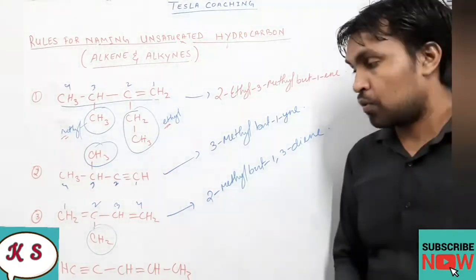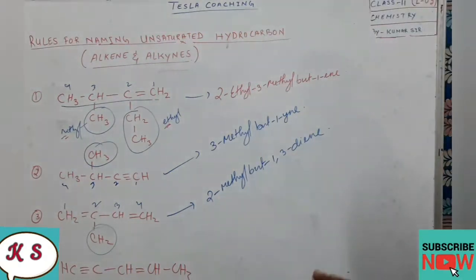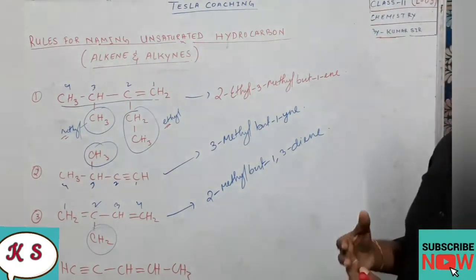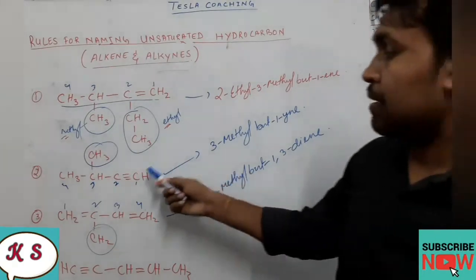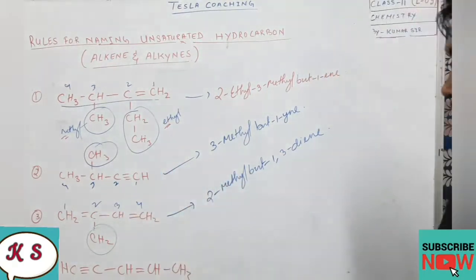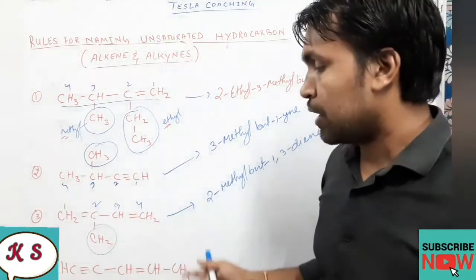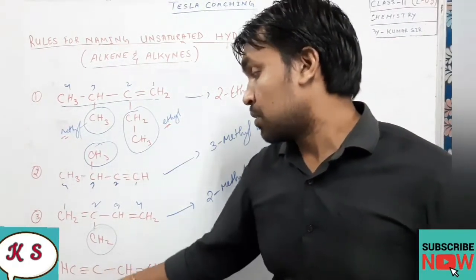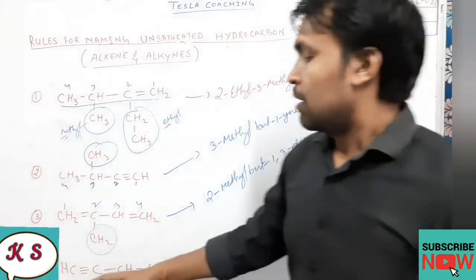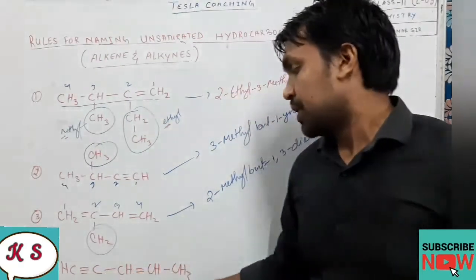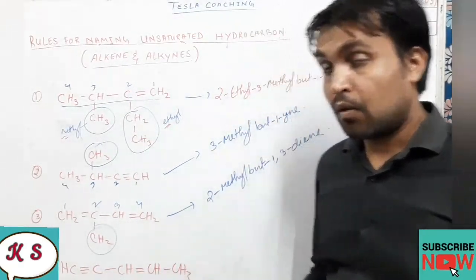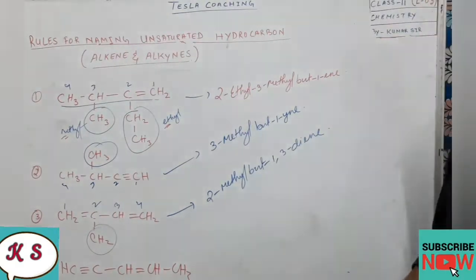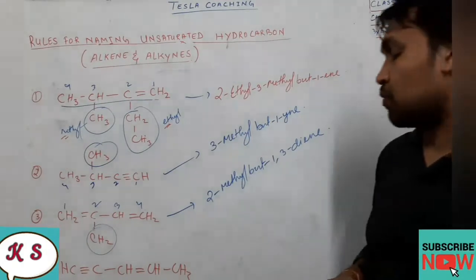Now coming to the fourth one. The fourth one is a little different from the others. Some of you might be thinking, okay sir, this is fine, here a double bond or triple bond is there, so we are naming it like this. But what if a double bond and a triple bond come together in a compound? See here, the fourth one is that kind of example. Here you can see a triple bond is also there, a double bond is also there. Now what to do? Whom to give preference? Whom to give the lowest number? So dear students, remember the sequence.